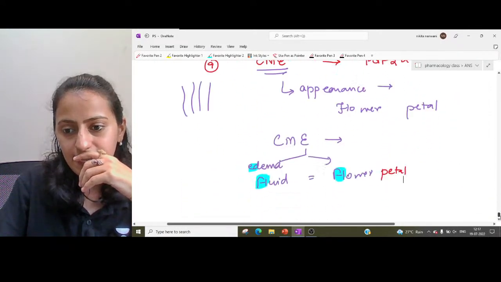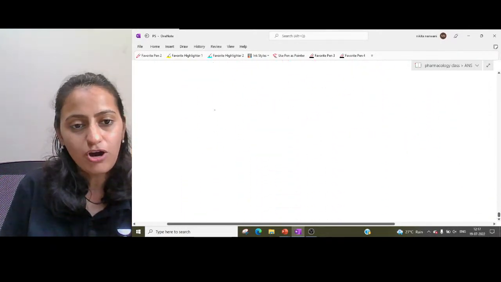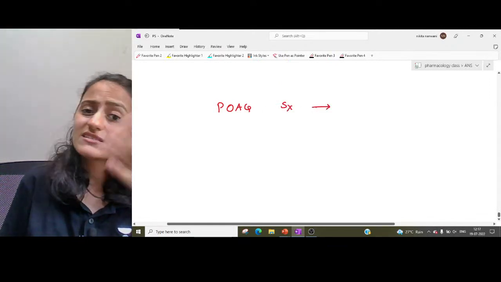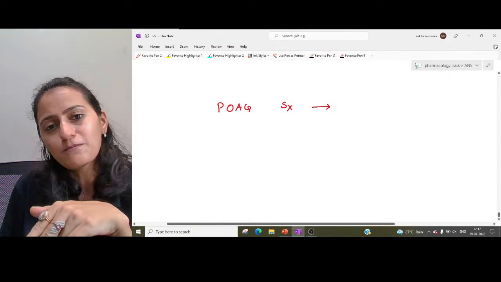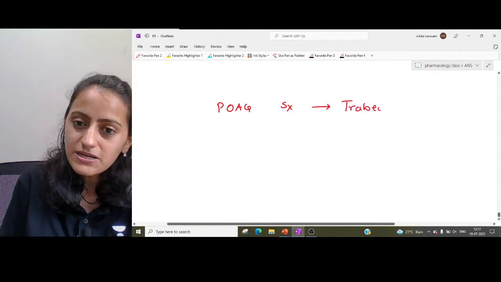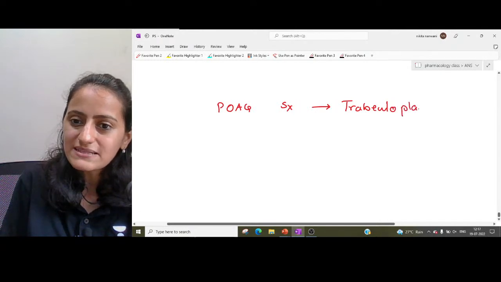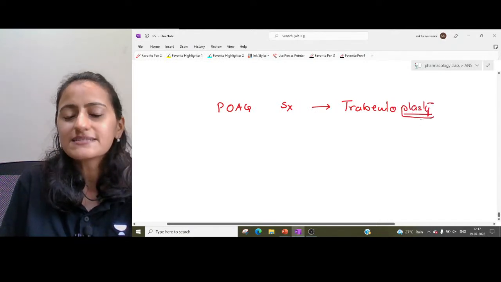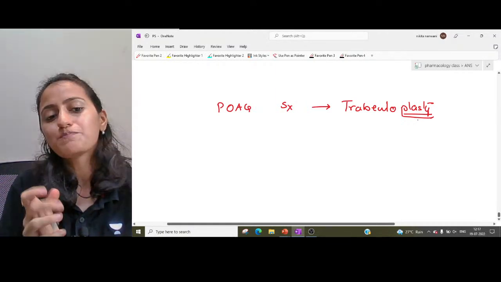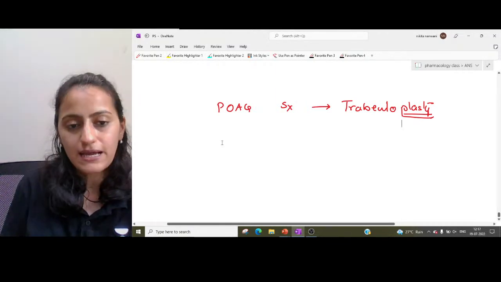All right. And what surgery did we say for primary open angle glaucoma? The angle is open, so there is no problem with flow. It's the absorption that is getting affected. The trabecular meshwork needs to undergo a plastic surgery. So remember, it is trabeculoplasty, which is done in primary open angle glaucoma.